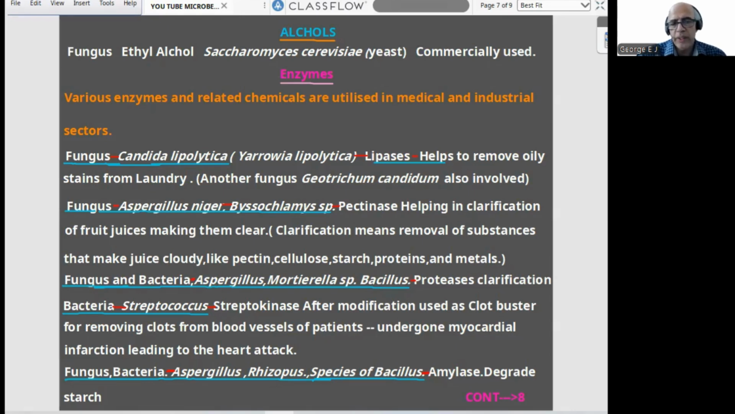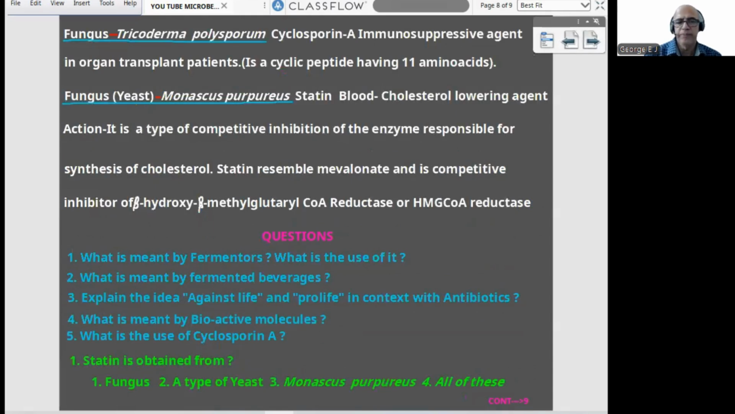Now, fungus and bacteria: the names are Aspergillus, Rhizopus, and species of Bacillus, involved in production of amylase that will degrade starch. So, again, an important area of exam question: match the following, directive, fill in the blank, in a different manner.